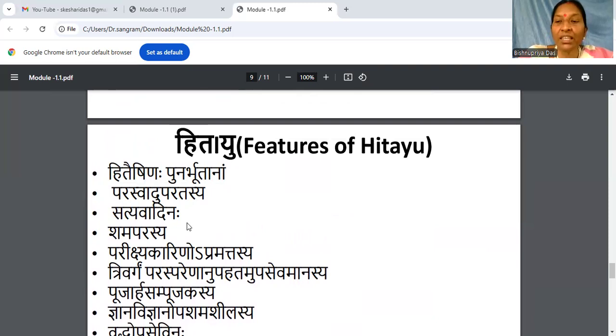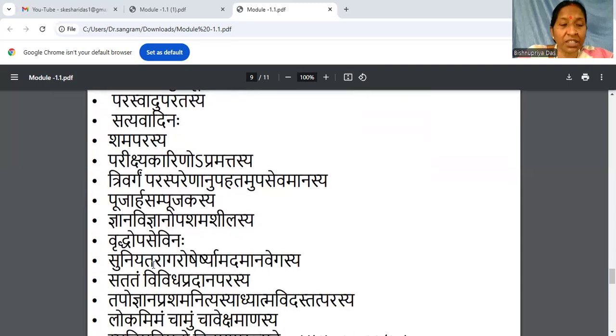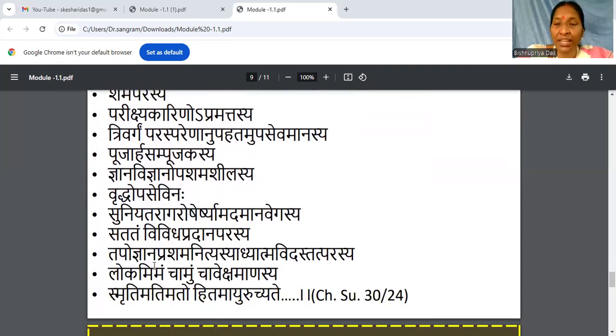So today we can see many human beings behave toward plants as if they are not living, or toward other things and the people around us. If people around us are valuable, then my life will be valuable. Not thinking that way is ahita. Or not being observant, with no coordination between dharma prapti, artha prapti and kama prapti, with no skilled people around, then we'll say he is an ahitayu person.